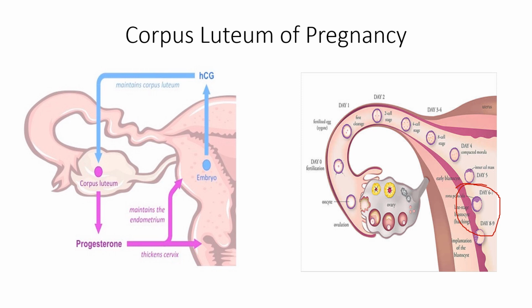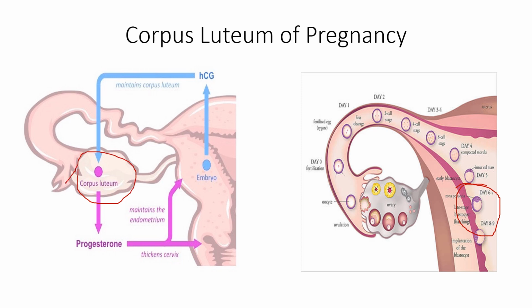Beyond day 27, it undergoes regression. So if blastocyst implantation occurs at 6 to 7 days, at that time the corpus luteum is growing, it is present. And if fertilization is there, corpus luteum regression will not take place. Corpus luteum will persist. That will be denoted as corpus luteum of pregnancy.